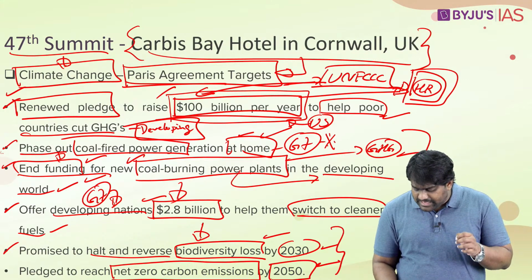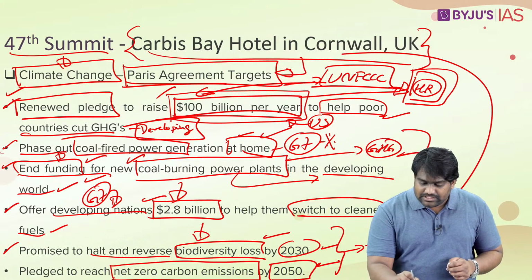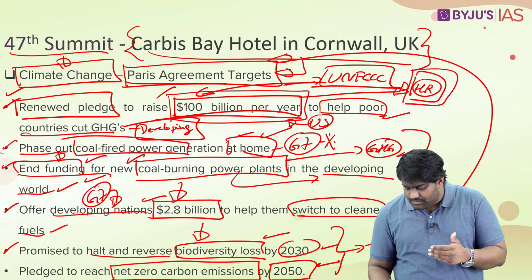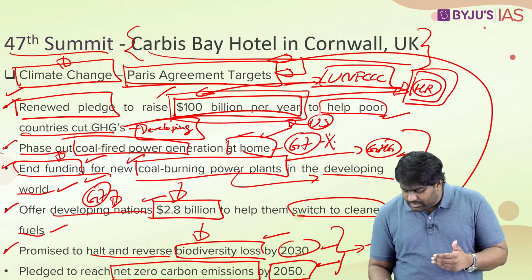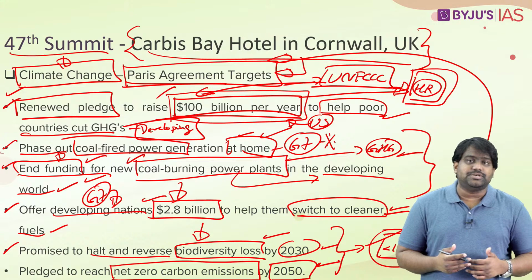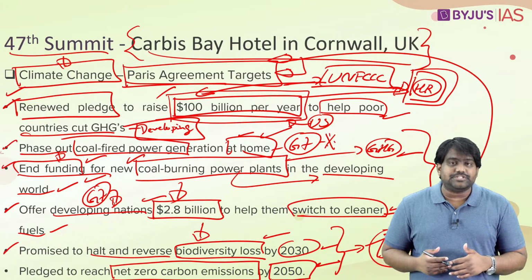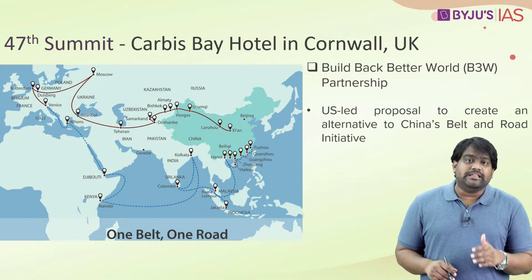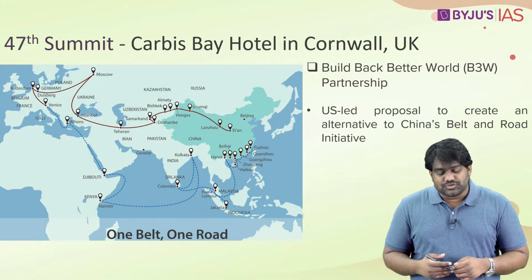These targets are very, very important to achieve the targets of Paris Agreement, that is to keep global temperatures from rising and keep it under 1.5 degrees Celsius as compared to pre-industrial levels. Is that clear? These are some of the important climate change related initiatives that the G7 has announced.